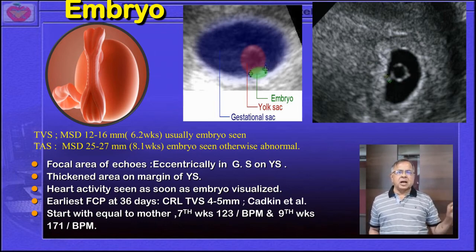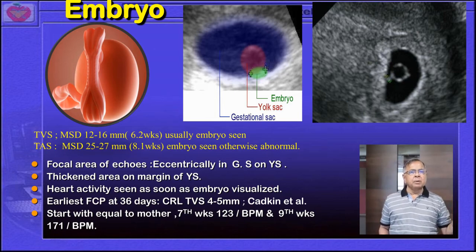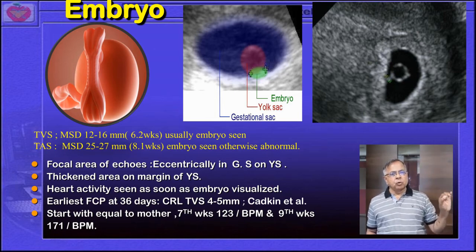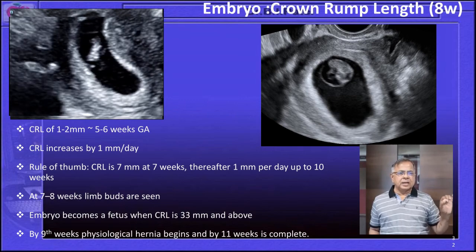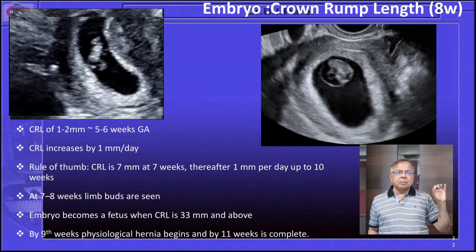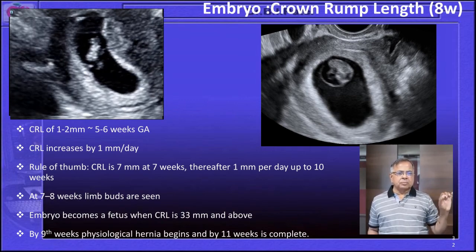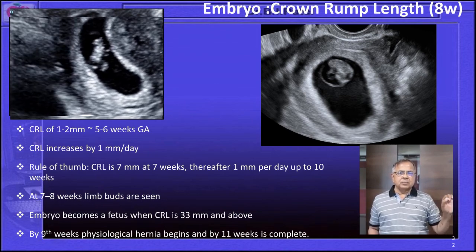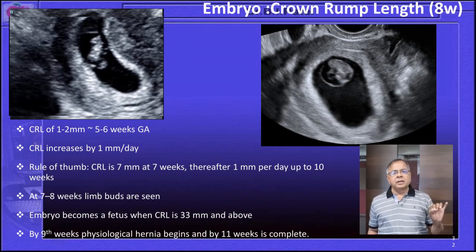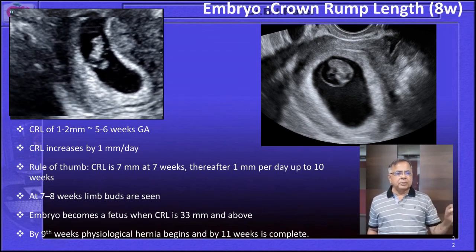And the FCP will start as soon as you will be able to see the fetal pole on the yolk sac. So when the CRL, usually the embryo will be growing at a rate of 1 to 2 millimeter, when it will be around 5 to 6 weeks of the gestation. CRL increases per day by 1 millimeter, and rule of thumb for the CRL is 7 millimeter at 7 weeks. Thereafter 1 millimeter per day up to the 10 weeks of the pregnancy it will be growing.